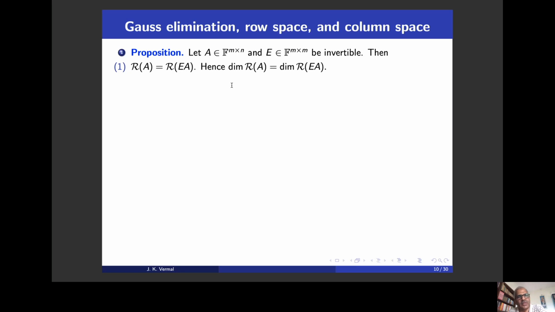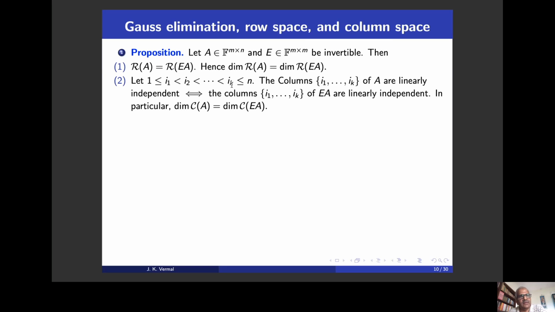So the dimension of the row space can be detected by looking at the row space of the row echelon form. Okay, that is the consequence of part A.